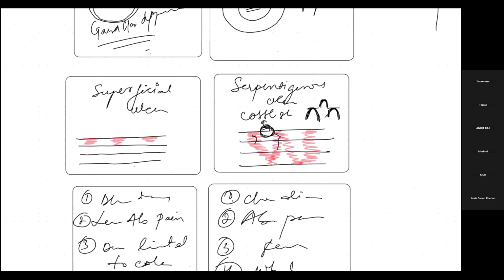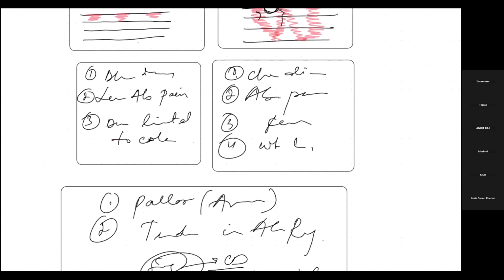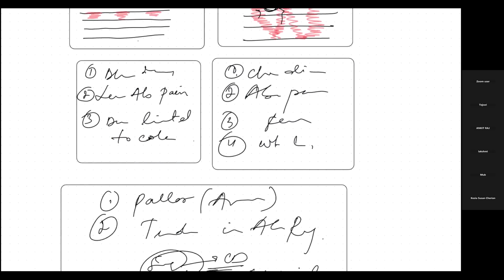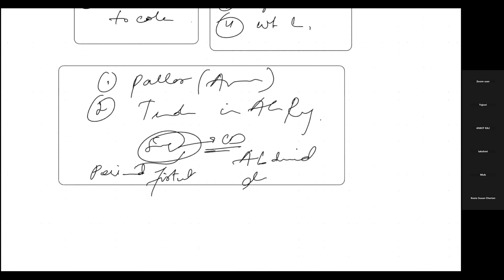In clinical features, there is bloody diarrhea, lower abdominal pain, and disease limited to the colon in ulcerative colitis, whereas in Crohn's disease there is chronic diarrhea, abdominal pain, fever, weight loss, etc. On examination, there will be loss of blood, so the patient will be anemic, so pallor will be there, and tenderness over the abdominal region will be there. Complications in Crohn's disease mainly are perianal fistula and abdominal distension.